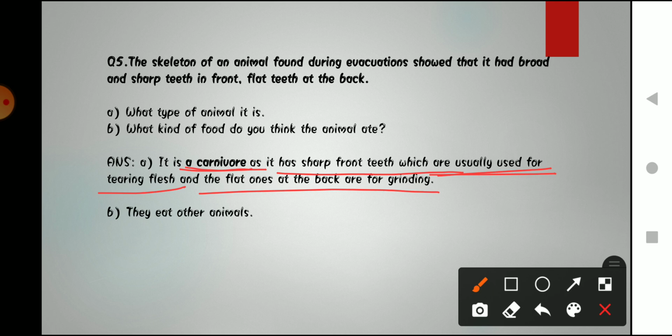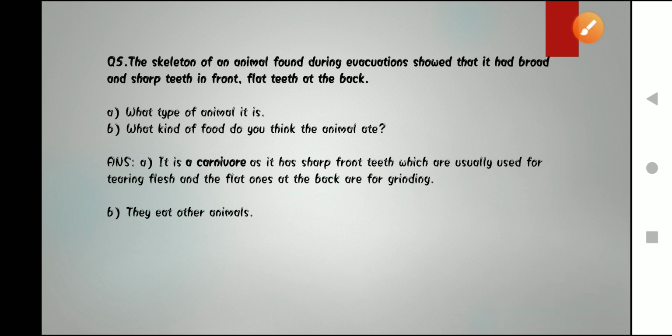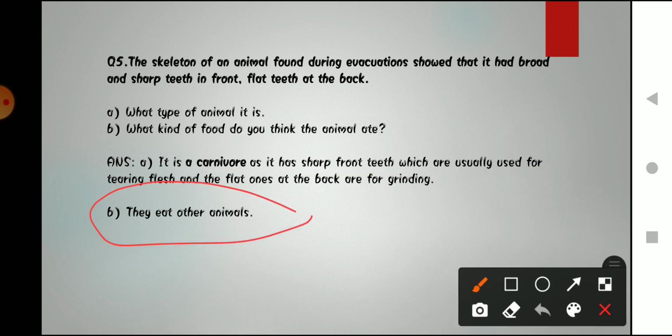Okay. So the next question is, what kind of food do you think the animal ate? So the type of food that the animal ate, they eat other animals. Okay, so carnivores eat what? They consume different other animals. Okay, what are carnivores? Carnivores are those animals who eat other animals.